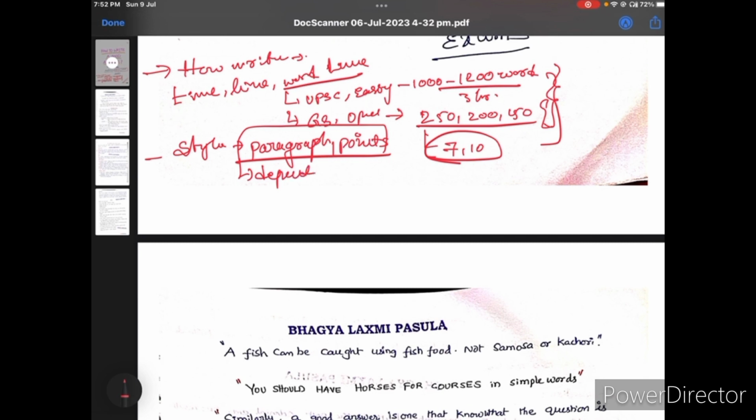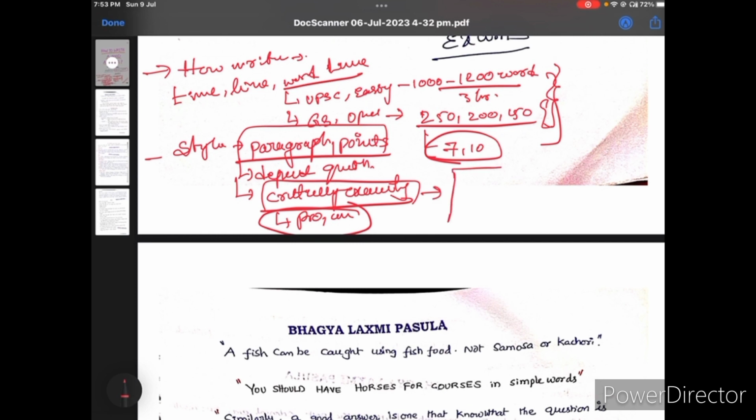Okay, based on the question. Why am I telling based on the question? Because sometimes the question asks to critically examine. If it asks this type of question, you should give the explanation, flow, pros, consequences, and so many things. So this type of answer you can give in paragraph model. And paragraph model does not mean write completely like this.